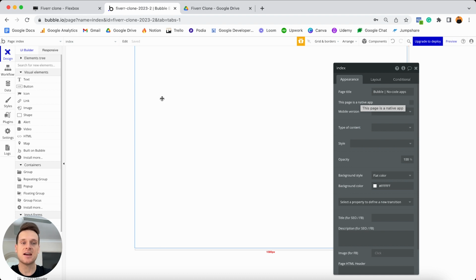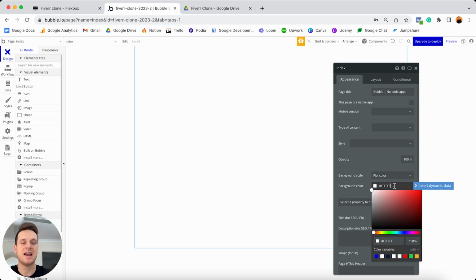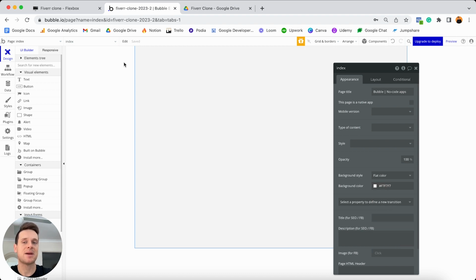And the first thing I'd like to do on this is actually just update the background color. So Fiverr as a product actually uses a light shade of gray as their background color. So I'd also like to update our background color to reflect that. And so what I'm going to do is head on down to our background style here and update the background color from white to this shade of gray that I have. If you'd like this color code, it's F7F7F7. And now you'll also be able to see where the page clearly sits inside of our overall Bubble canvas. So it just makes it easier to interpret.